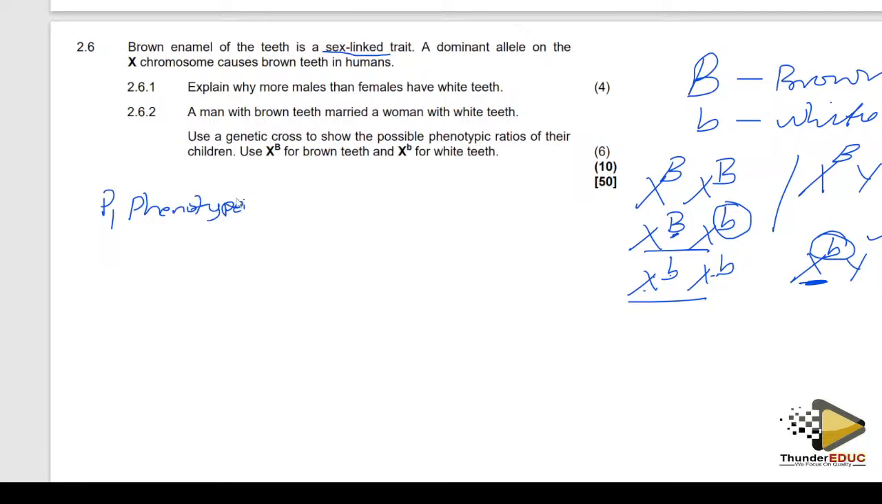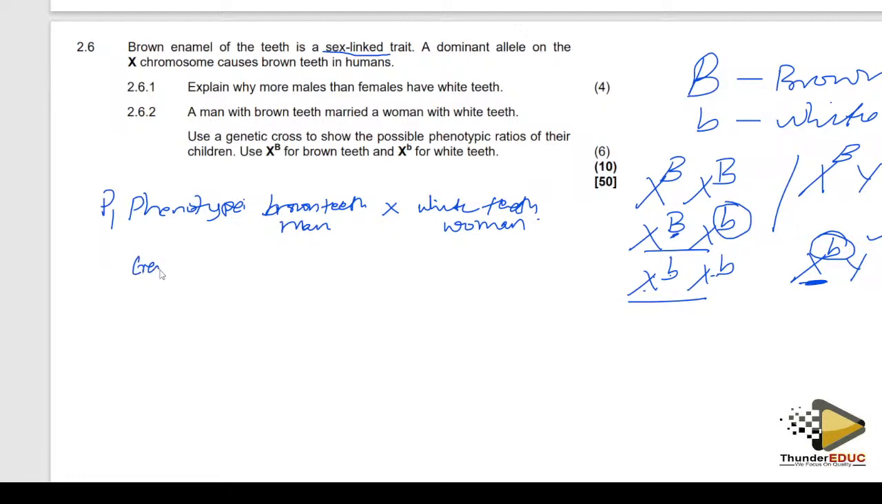Parent 1, you have to tell us the phenotype of the parent, which is always given in the question. A man who has brown teeth. So you can say the brown teeth man is crossed with, marrying, a woman who has white teeth. Use a genetic cross, use XB.